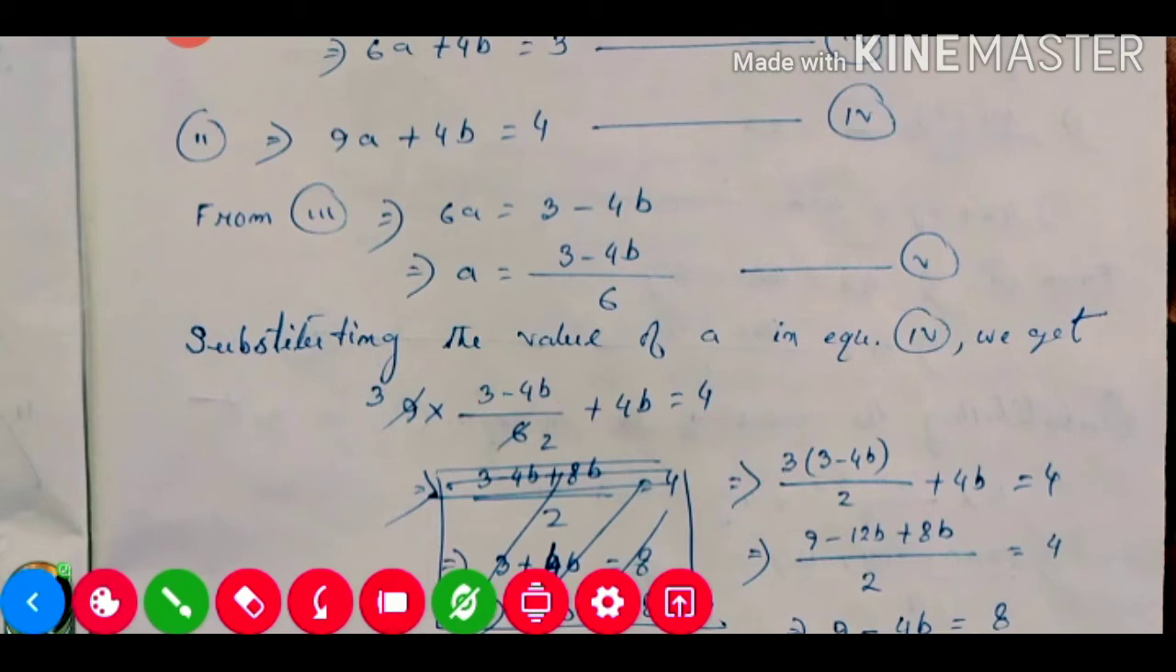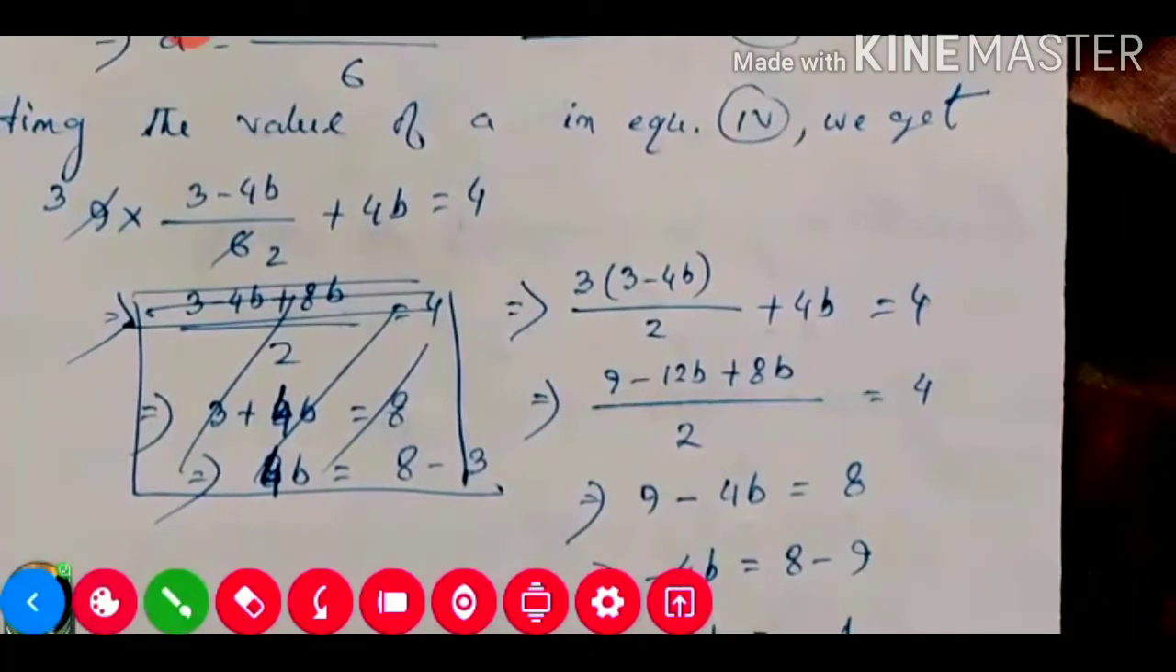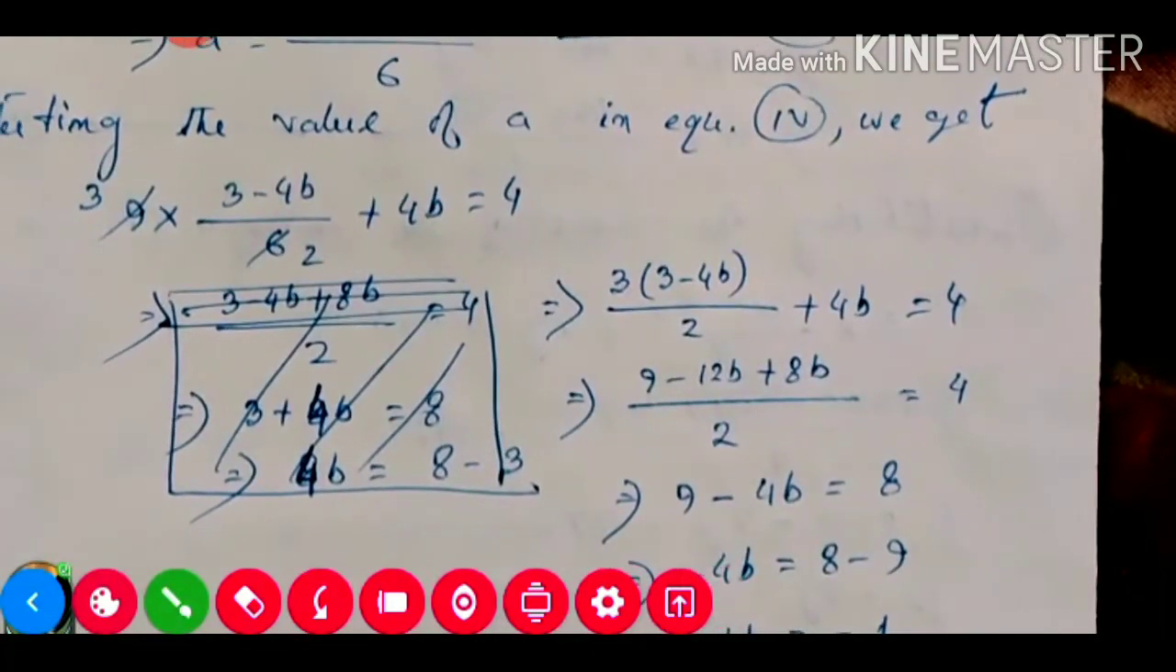Now if we take the LCM, it will be 2 only. So 2 divided by 2 is 1, so 1 into this number, same will remain. Now with 3 we will multiply this one. So 3 into 3 is 9, and minus 3 into 4 will be 12, and b is there, so b.